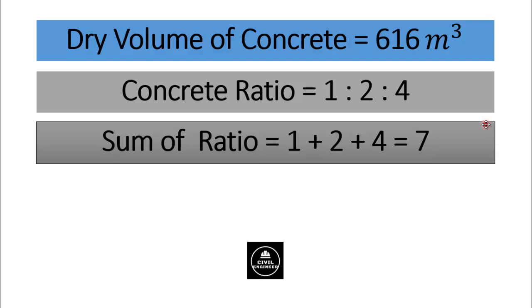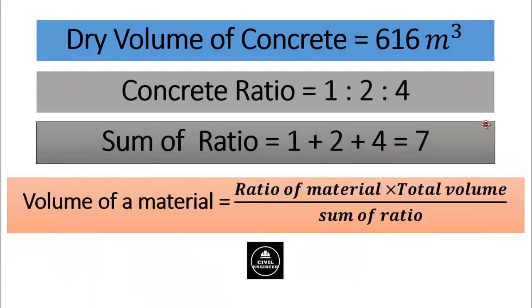Now each constituent of concrete like cement, sand and coarse aggregate can be determined by using this equation. Volume of a specific material is equal to ratio of that material multiplied by total volume, which is in this case 616 meter cube, divided by sum of ratio. Here sum of ratio is 7.